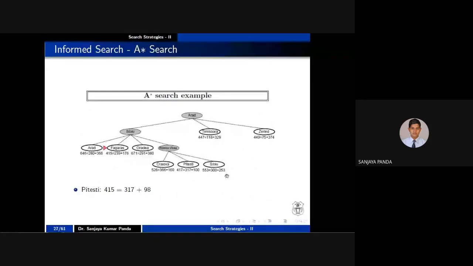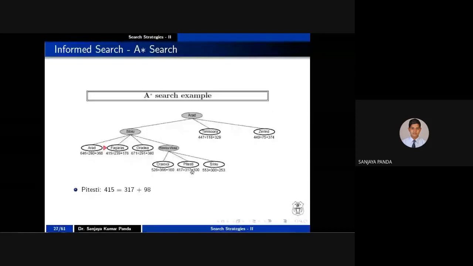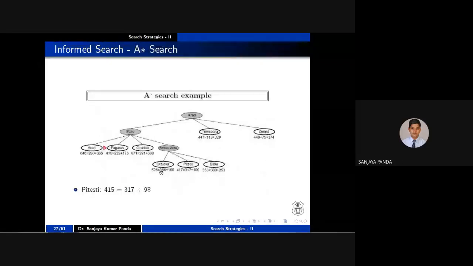Similarly, I will try another value. You try P. ASRP. This part. So it is 140, 80 is 220, 97. How much you are getting? 317. Yes, it is written 317. Again, from P, you have to calculate P to B. That is the straight line distance. P to B is nothing but 98. So I am taking 98.